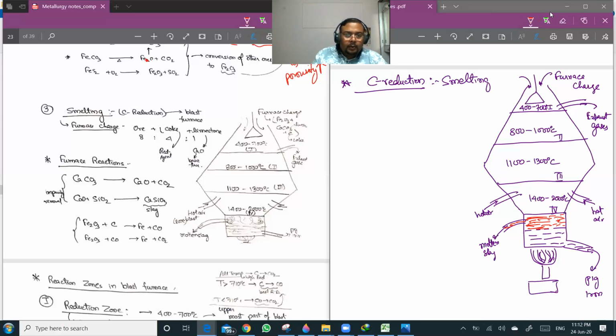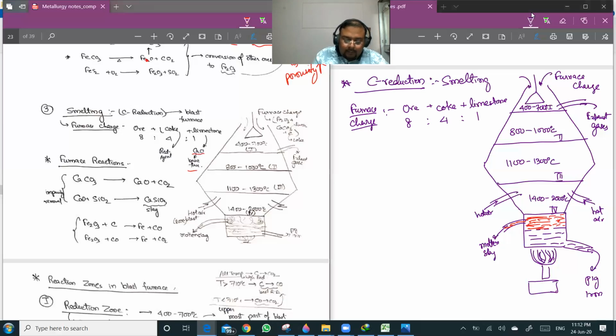So you see the furnace charge is basically a mixture of ore plus coke, which is the reducing agent, plus limestone, which will be giving the flux, in the ratio of 8:4:1. Okay, so coke is the reducing agent, limestone gives CaO, which is the basic flux. It will react with SiO2 and give silicates.